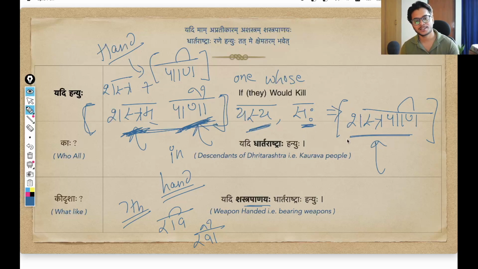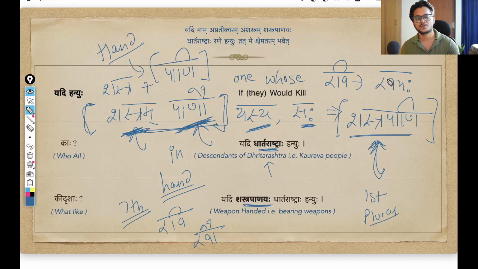So this is how we get the pratipadik. Since I am using this Shastrapani as an adjective for Dhartarashtrah, this will also take the same form. What is that form? First case, plural, bahuvachan. In the first case, Prathama Vibhakti, plural, Shastrapani changes into Shastrapanayah, just as any other ikarant word, Ravi, changes into Ravayah.